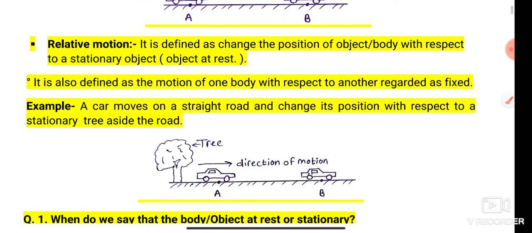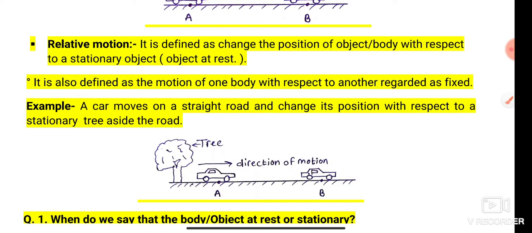So let us discuss one more definition, that is called relative motion. It is defined as the change of the position of an object or body with respect to a stationary object or object at rest, when a body changes its position with respect to a reference object.